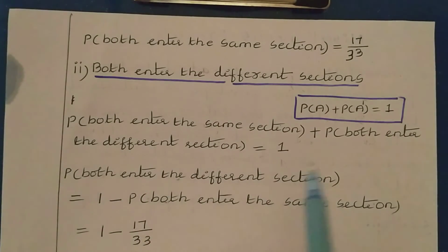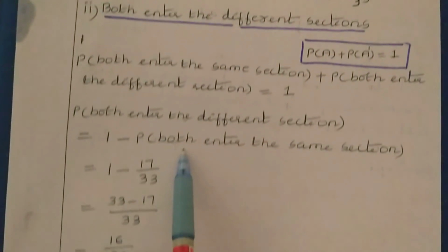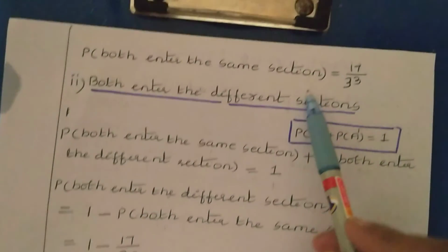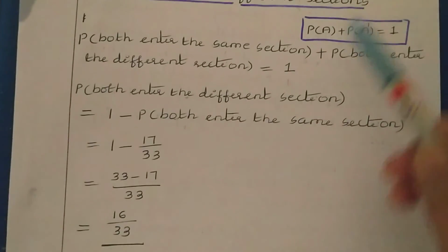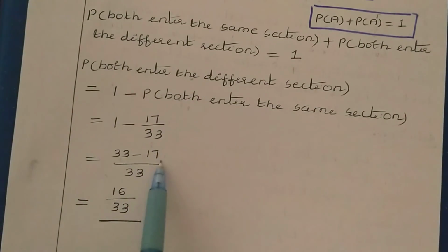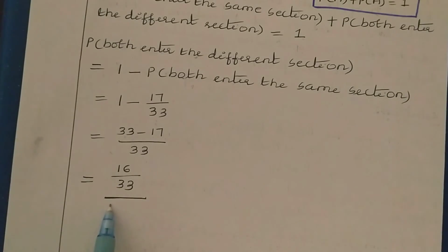Now we know the probability that both students enter the same section, so we can write probability both enter different sections is equal to 1 minus probability both students enter the same section, taking it to the right hand side. The probability that both enter the same section is 17 divided by 33. So 1 minus 17 divided by 33 is equal to 33 minus 17 divided by 33. So we get the answer 16 divided by 33. This is the solution for miscellaneous exercise questions 4 and 5.